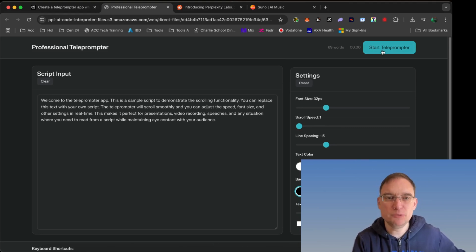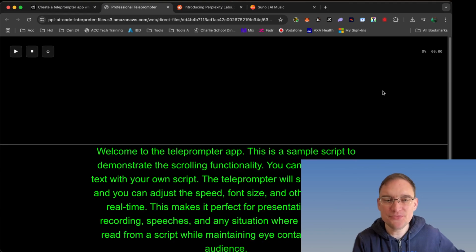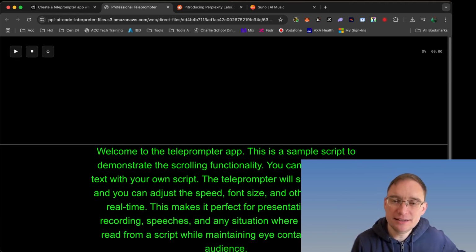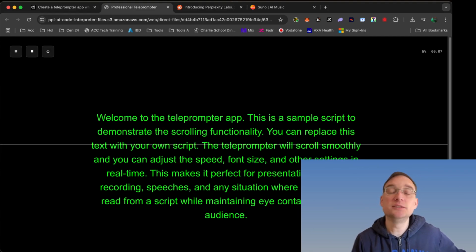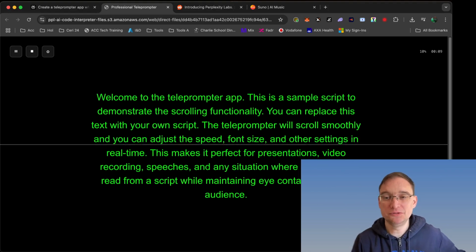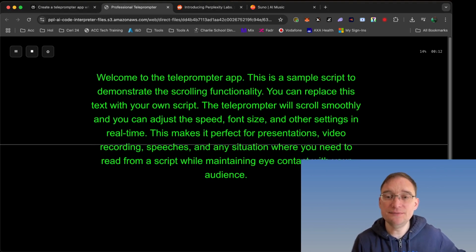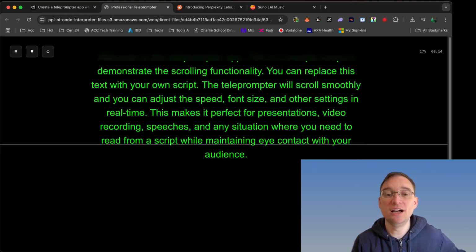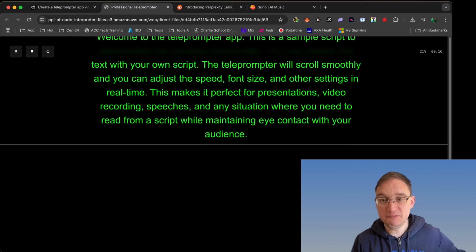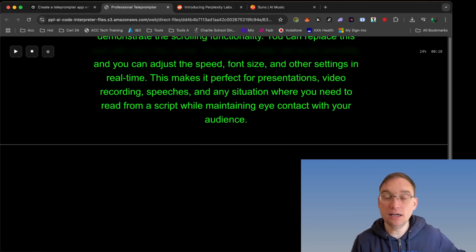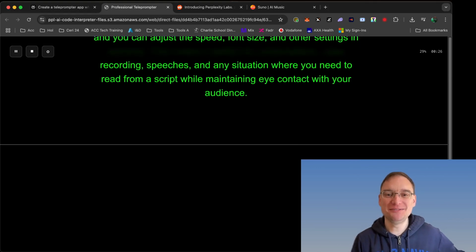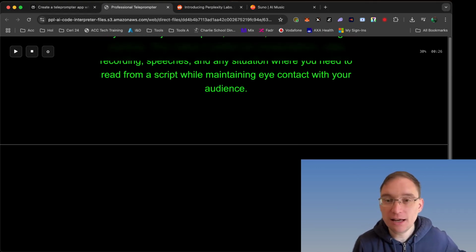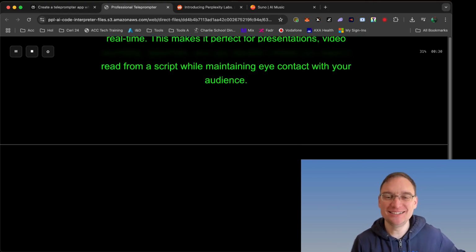So we're going to start teleprompter. Ready? Welcome to the Teleprompter app. This is a sample script to demonstrate the scrolling functionality. You can replace this text with your own script. The teleprompter will scroll smoothly and you can adjust the speed, font size and other settings in real time. This makes it perfect for presentations, video recording, speeches. I can stop it, look, with the space bar. This is so cool. And any situation where you need to read from a script while maintaining, paused again, eye contact with your audience, escape.